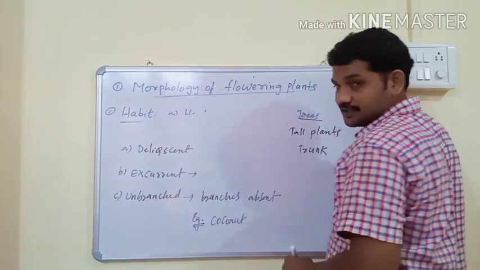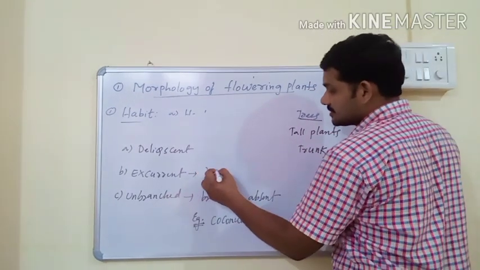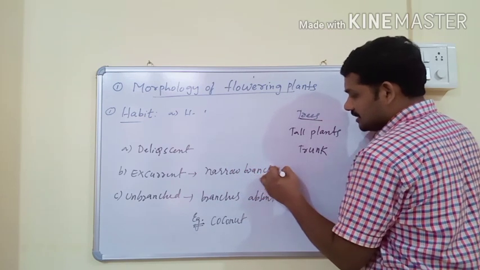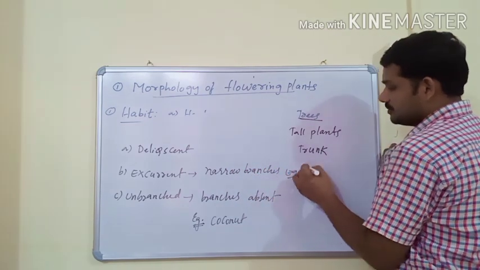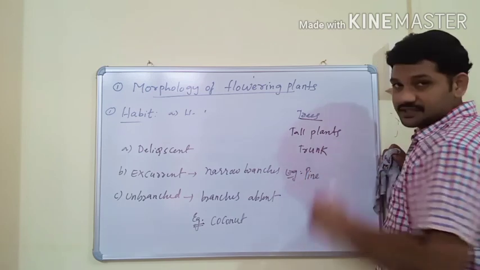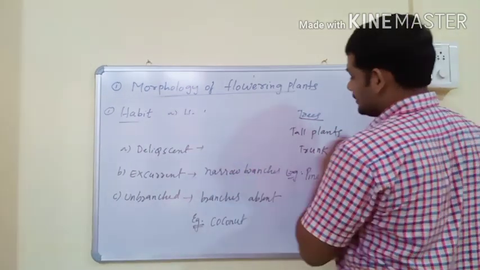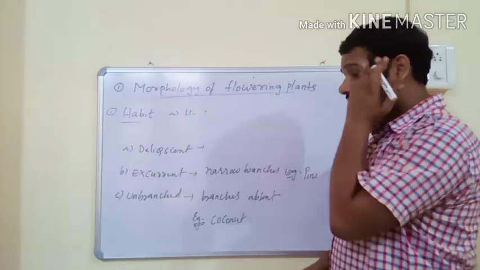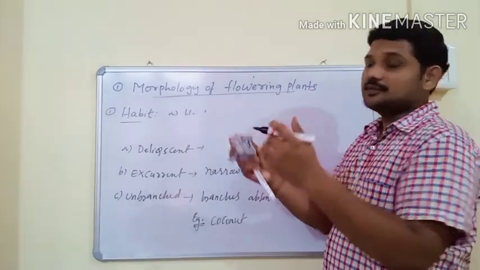Next, excurrent. In excurrent, the stem has narrow branches, and this type of stem is usually observed in pine trees. And deliquescent: in the deliquescent stem, after some distance, the main stem disappears due to branches.